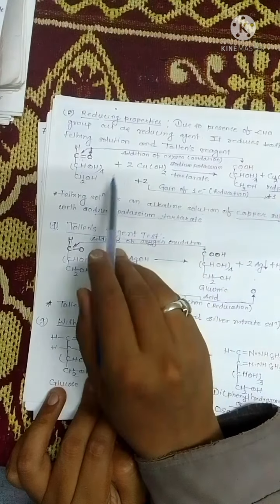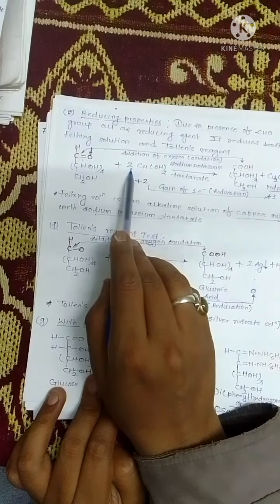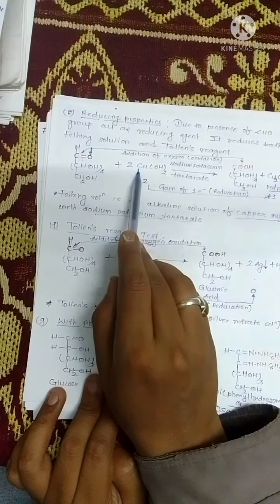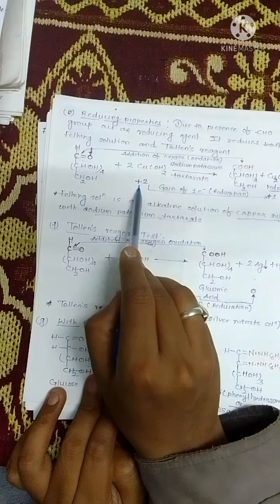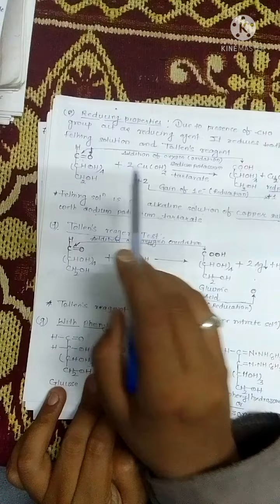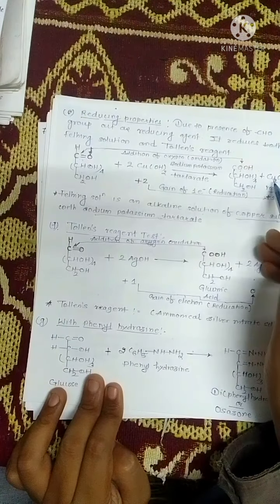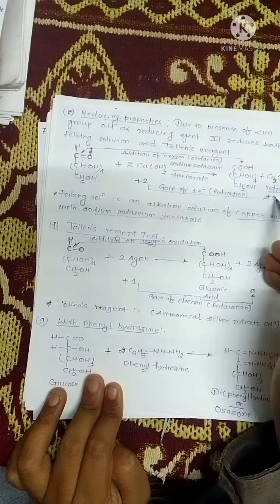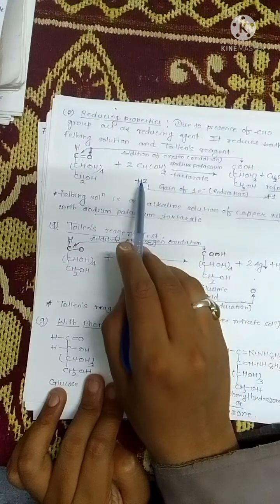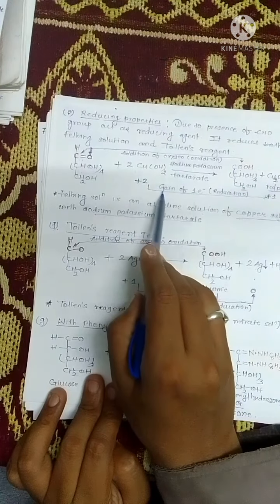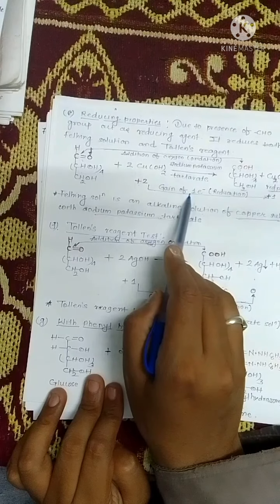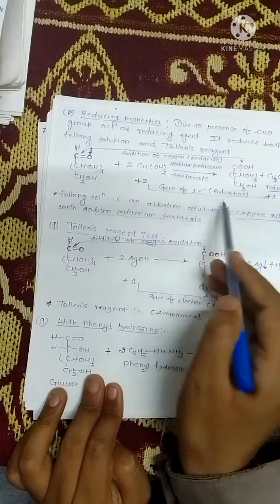Just see here, in this reaction the oxidation state of copper is +2, while in Cu2O the oxidation state of copper is +1. It happens by gaining 1 electron during the reaction.